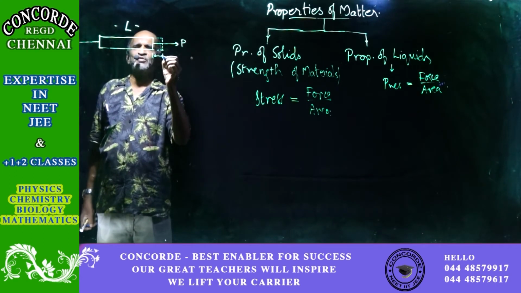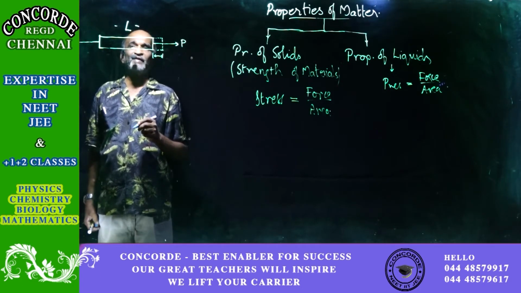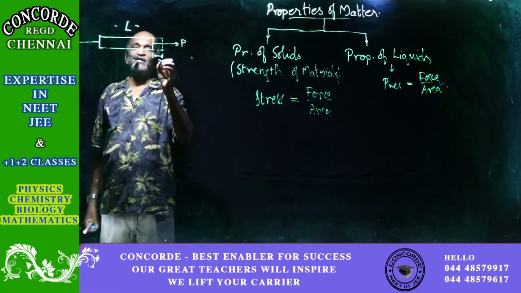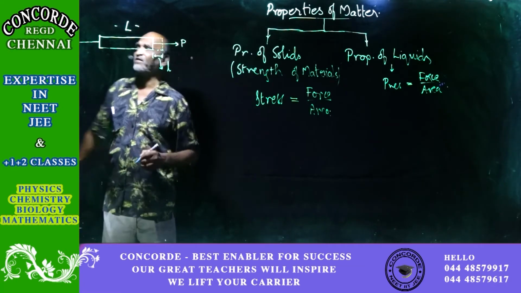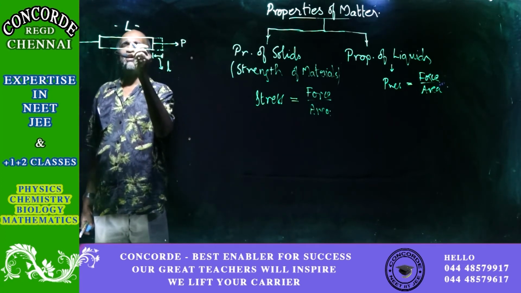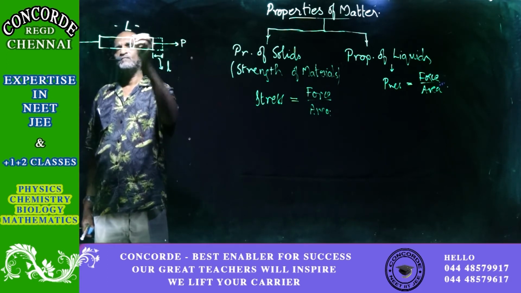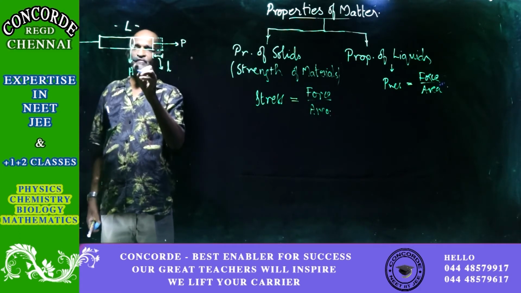So when it comes to problem solving, it doesn't make much difference when you take the entire change in length on one side itself. We will take this change in length as equal to small l. The area of cross section of the bar is A.